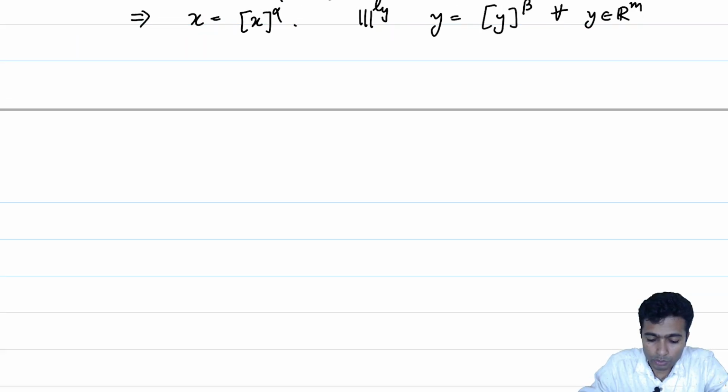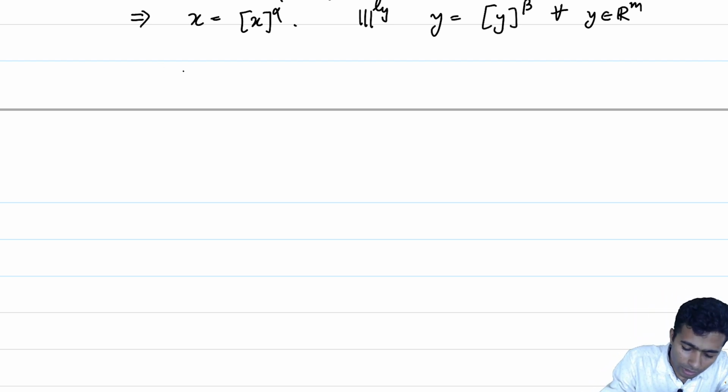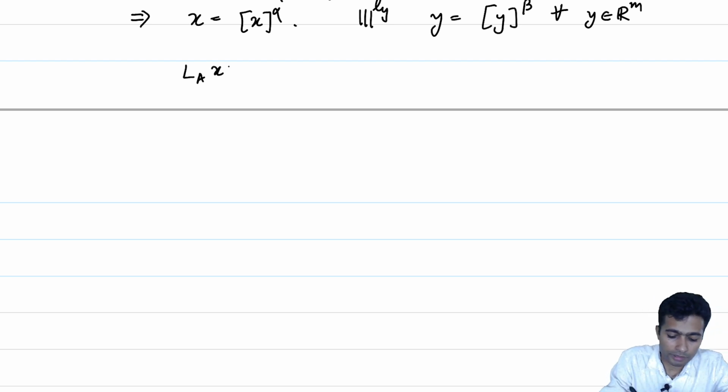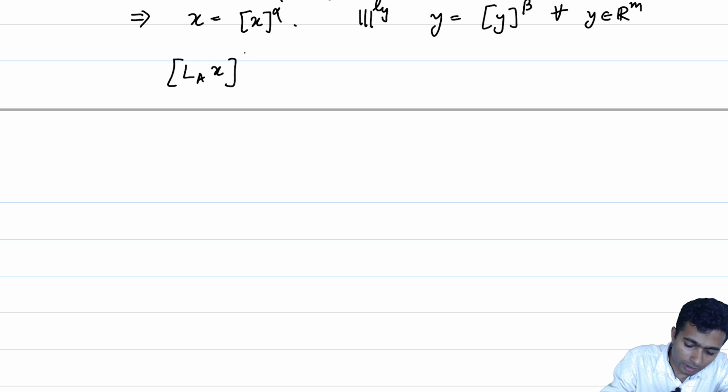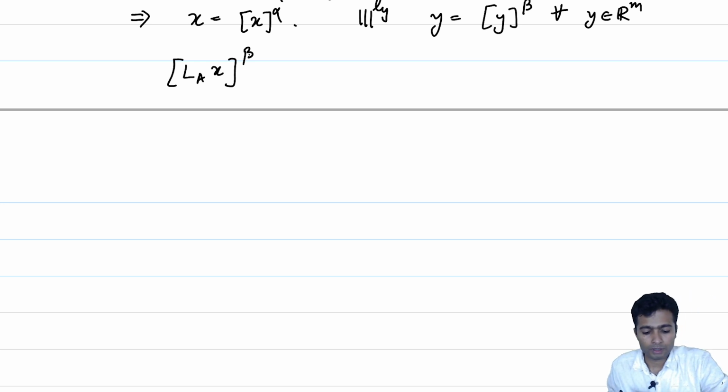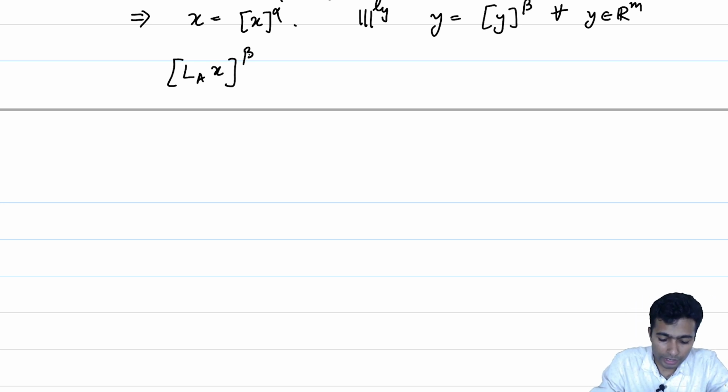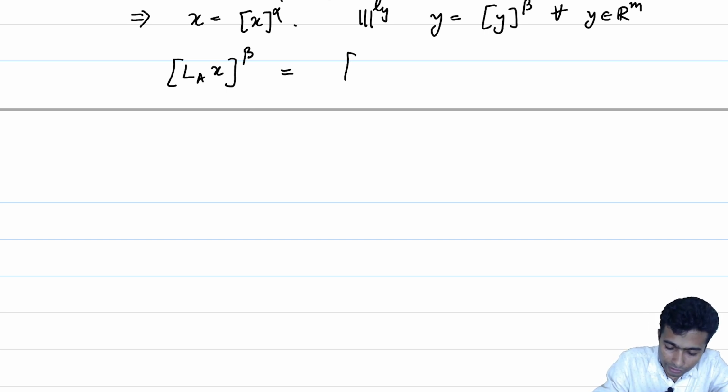Let us now try to figure out what the matrix of L_A with respect to alpha, beta is. Recall that L_A(x) is our vector in R^m. Its coordinate vector with respect to beta, by the very definition of our matrix representation, will be the following.